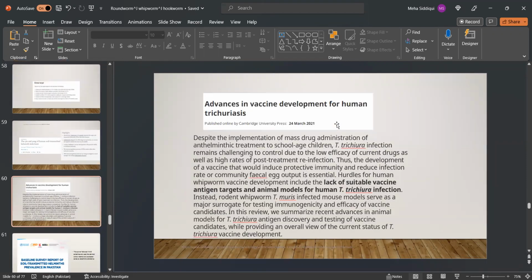Advances in vaccine development for human trichuriasis. Despite the implementation of mass drug administration of anti-helminthic treatment to school-age children, trichuriasis infection remains challenging to control due to low efficacy of current drugs as well as high rates of post-treatment reinfection. Thus, the development of a vaccine would induce protective immunity and reduce infection rate. So hurdles for human whipworm vaccine development include the lack of suitable vaccine antigen targets and animal models for human